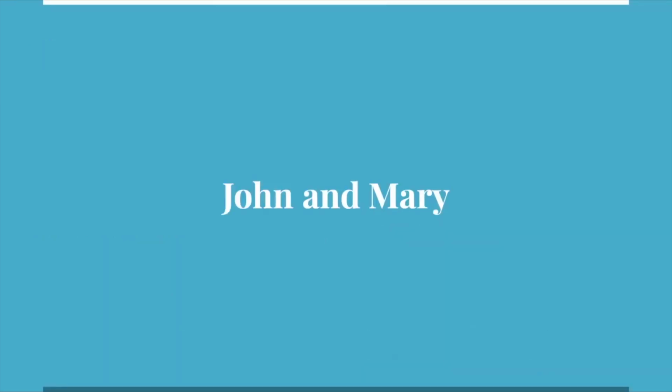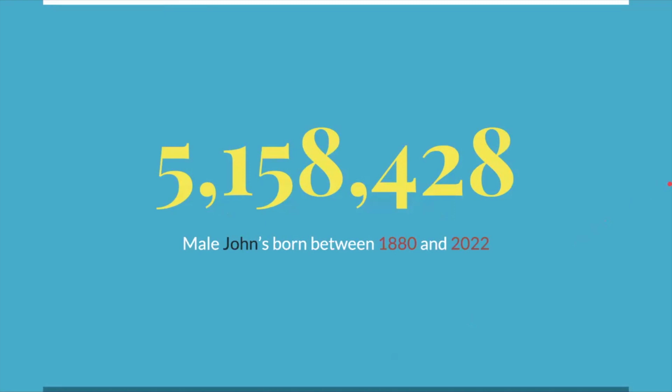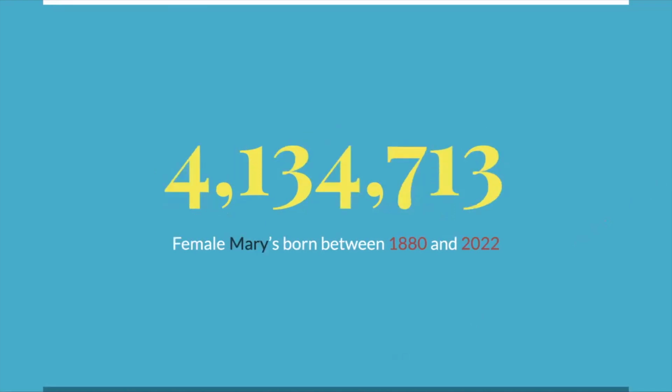The next section I have is just about the names John and Mary specifically. When I think of the default names for every decade up till maybe the 70s, I think of John and Mary. So that's why I have this section. There were 5,158,428 male Johns born between 1880 and 2022, and 4,134,713 female Marys born between 1880 and 2022.